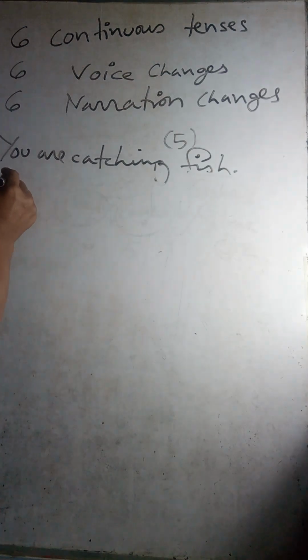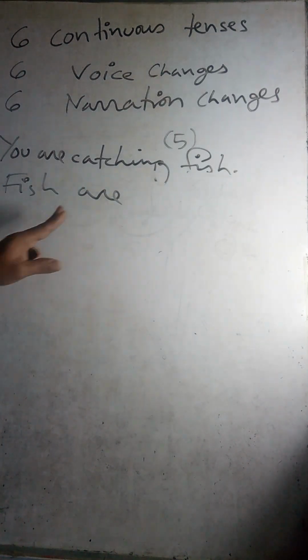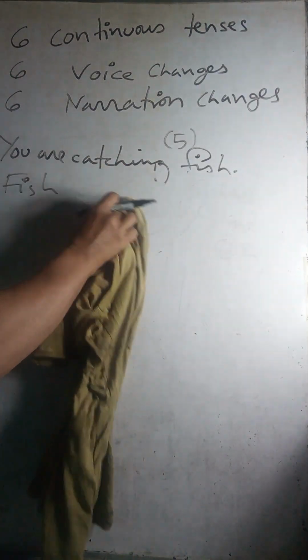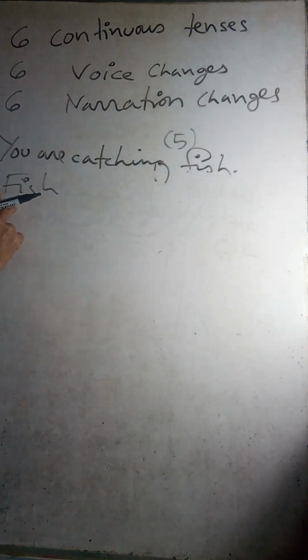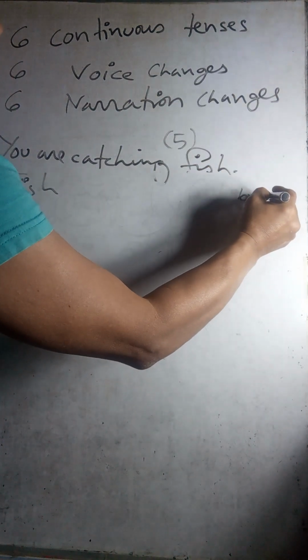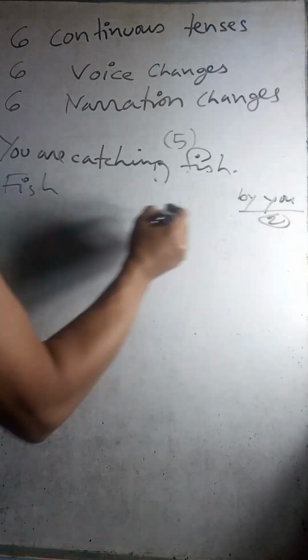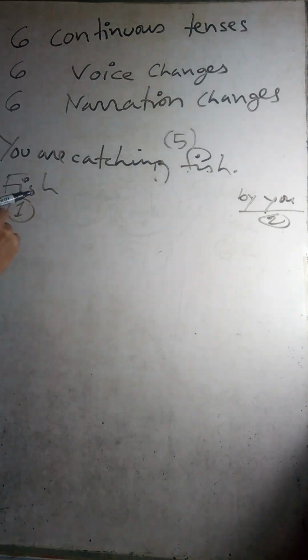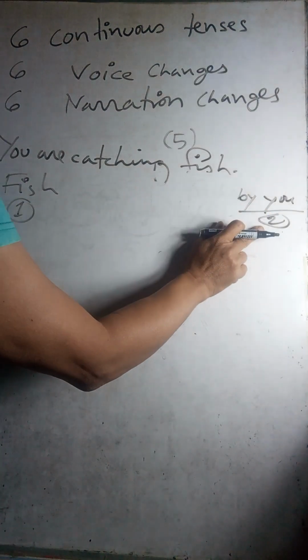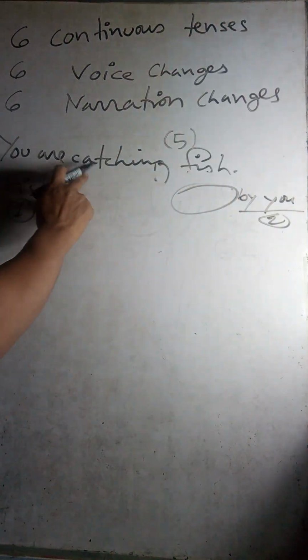So fish are, but you do not put it here in the beginning, right? So fish first, and then it goes here by me, by you. So this is 2, this is 1. So step 1 and then step 2. And then here past participle, caught.